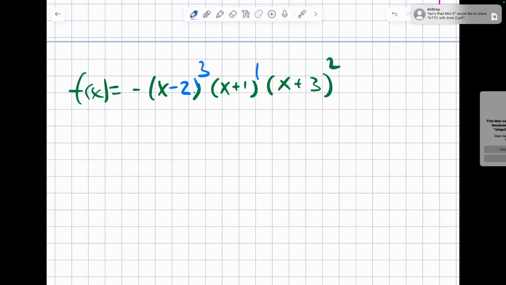Arthur, Isla, get to work. Oh, it's just 3 x's.